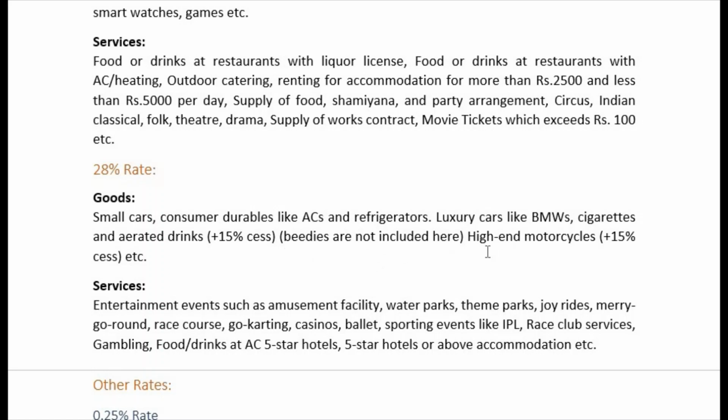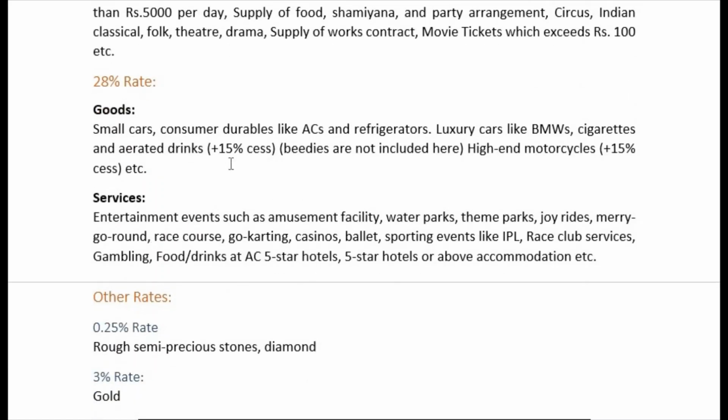Because that is a tobacco product, and tobacco products are kept out of GST. It comes under the Excise Act of respective states. High-end motorcycles, plus 15% cess is applicable. See, plus 15% cess for aerated drinks. Plus 15% means 28%, and 15% of this 28. Do not calculate 28 plus 15, that is not the tax rate. No, it is 28 plus 15% of this.